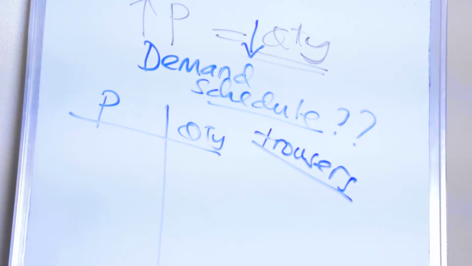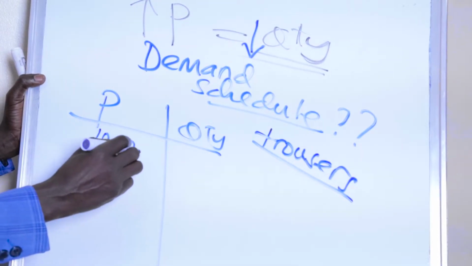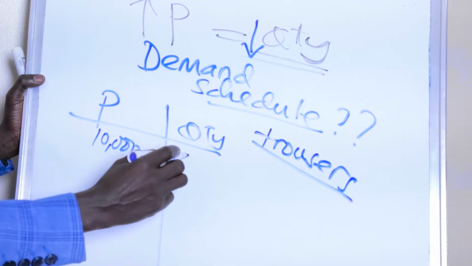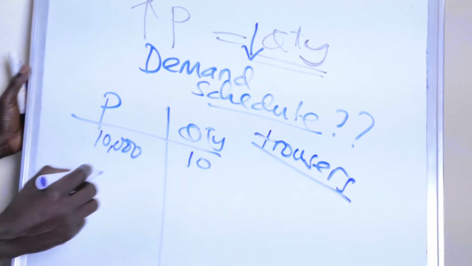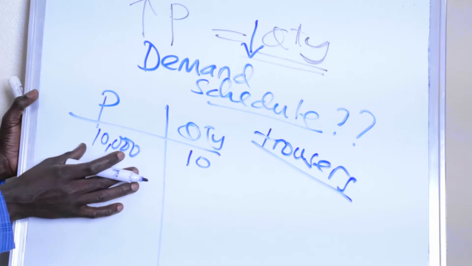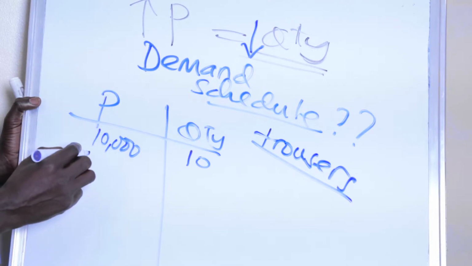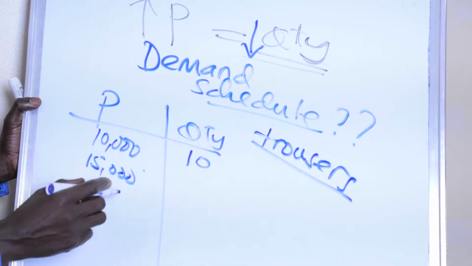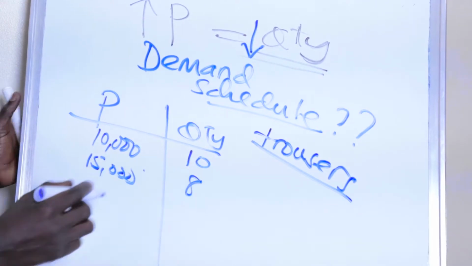Okay. So for example, let us say when the price is 10,000, you have bought, let's say, 10 trousers. This is just an example that when the price is 10,000 for the trouser, you have bought 10 trousers. If the price increases, let's say to 15,000 per trouser, we expect the quantity demanded of trousers to decrease, say to 8 trousers.